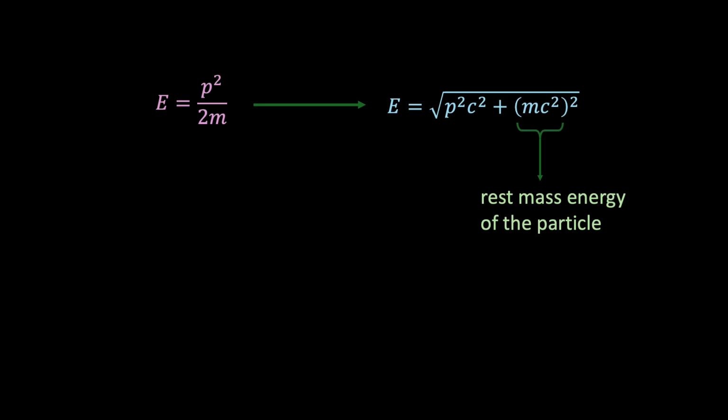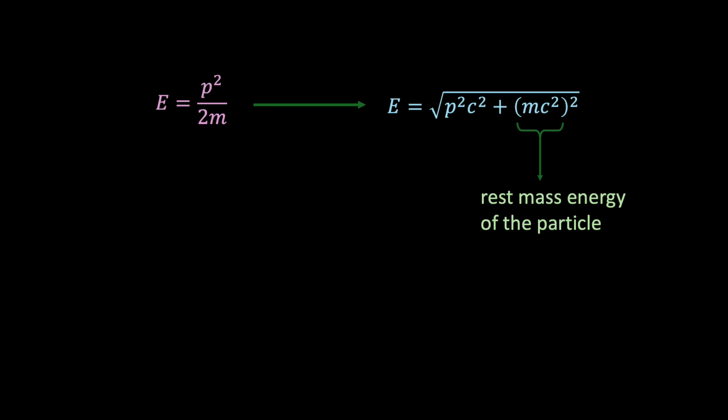Instead, we have to use the full relativistic energy-momentum relation, where you'll likely recognise the appearance of the second term inside the bracket, which contains mc². This is the famous equation describing the rest mass energy of the particle. That's the energy a particle has just by existing. One of Einstein's great insights was realising that mass is a form of energy. Even if a particle isn't moving, it still has this intrinsic energy locked into its very being.